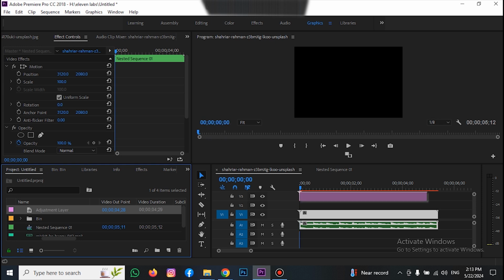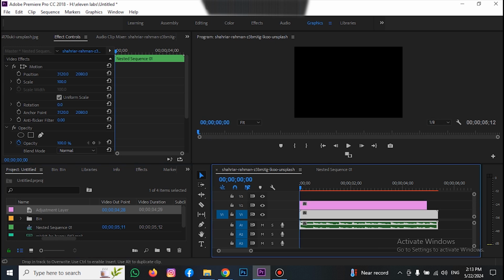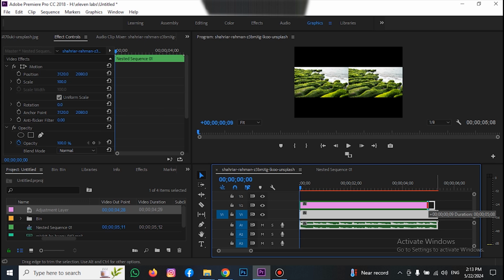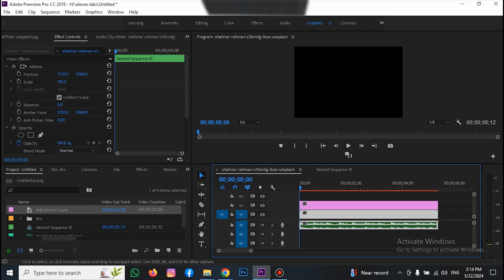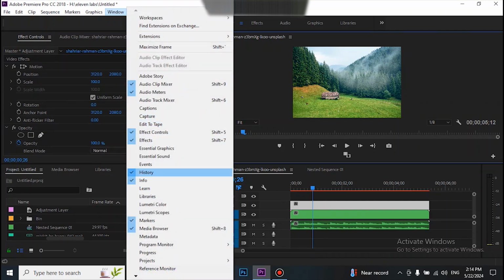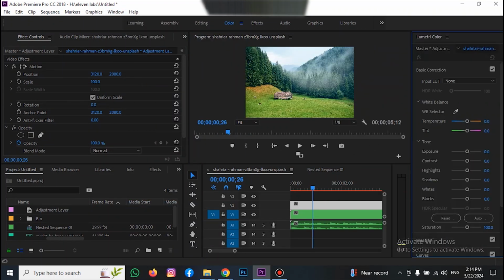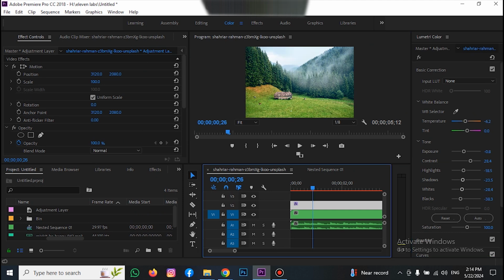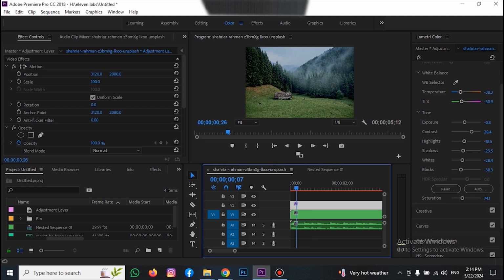Now add an adjustment layer. And open Lumetri Color. Decrease the value of temperature, exposure, whites, and others to give a darker look.